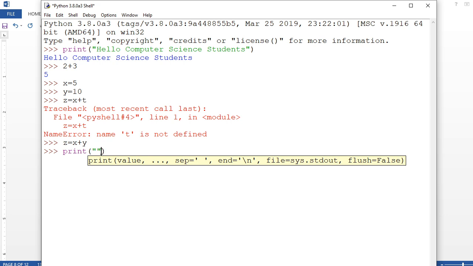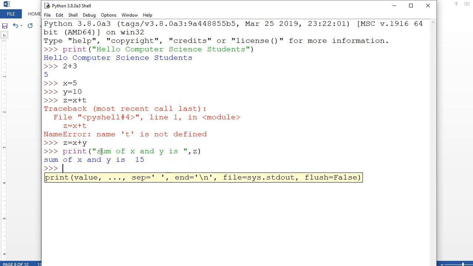Let's suppose a message I am going to write here: sum of x and y is. Then I am going to write here a comma. Then it is coming from where? z. Then I am putting it here. Now check it out here.